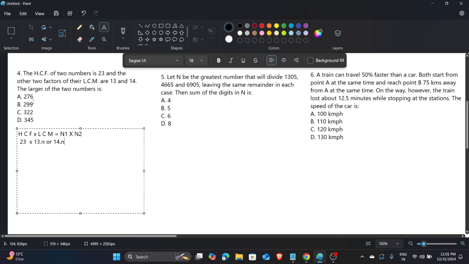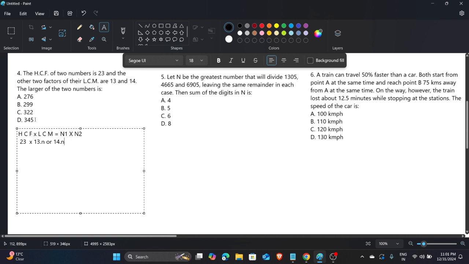So we just simply try to divide each of the numbers, and we get the answer. First we try the first number, 276. Yeah, it is not divisible by 13. Is it divisible by 14? No, it is not divisible by 14. It means this number can't be the answer, so we discard the first number. Now we try the second number.